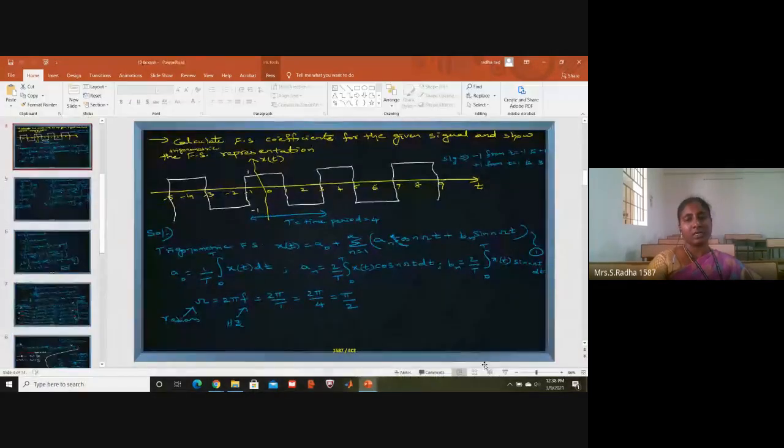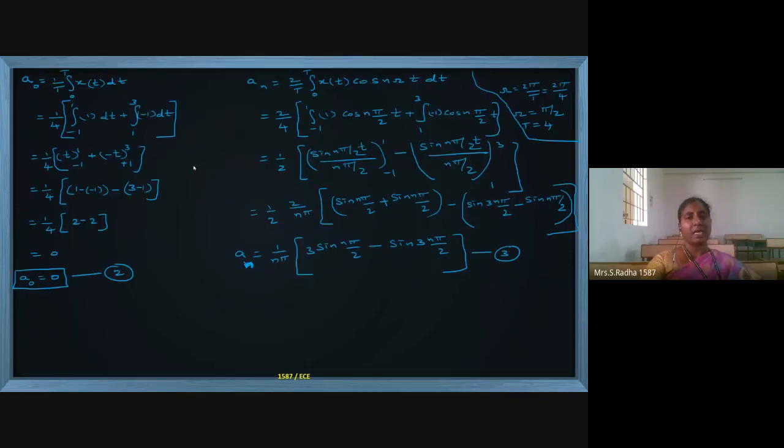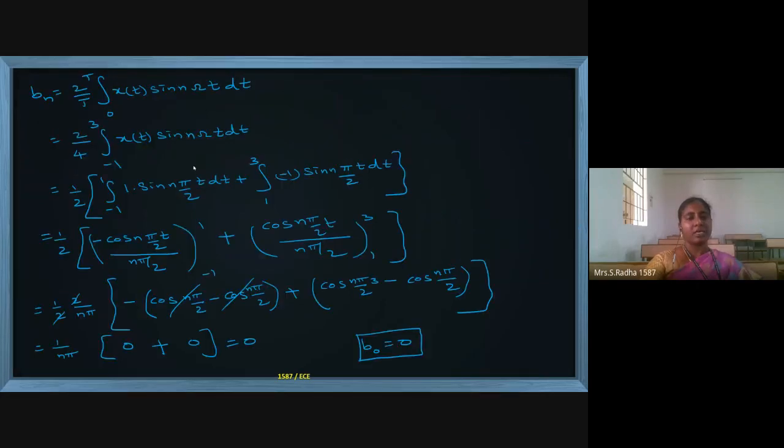This is our question. We have calculated Fourier series. If you see, this is an even signal, x of t equal to x of minus t. You take the mirror image with respect to the y-axis, and the signal looks the same. This is an even signal. When you calculated an, there was some an, but when you calculated bn it became 0. This is not b naught, bn equal to 0.